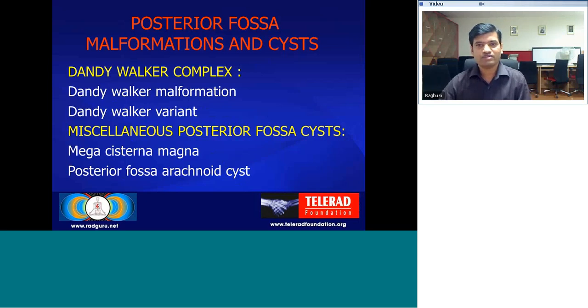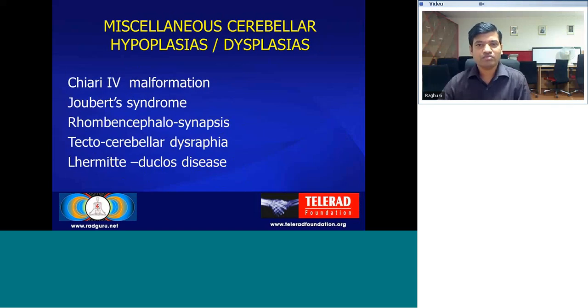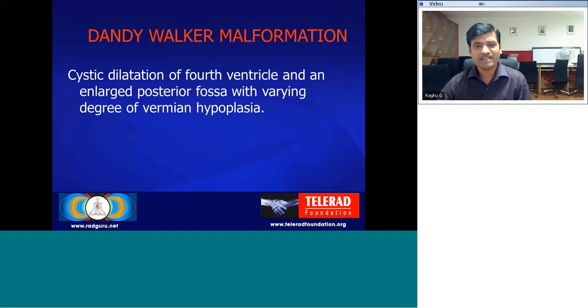Next, moving on to posterior fossa malformations and cysts. In posterior fossa malformations and cysts, we have the Dandy-Walker complex, which includes Dandy-Walker malformation and Dandy-Walker variant, and other miscellaneous posterior fossa cysts such as mega cisterna magna or posterior fossa arachnoid cyst. Miscellaneous cerebellar hypoplasias are also included in these posterior fossa anomalies, which include Chiari IV malformation, Joubert syndrome, rhombencephalosynapsis, tectocerebellar dysraphia, or Lhermitte-Duclos disease. Dandy-Walker malformation is basically cystic dilatation of the fourth ventricle and an enlarged posterior fossa with varying degrees of vermian hypoplasia.